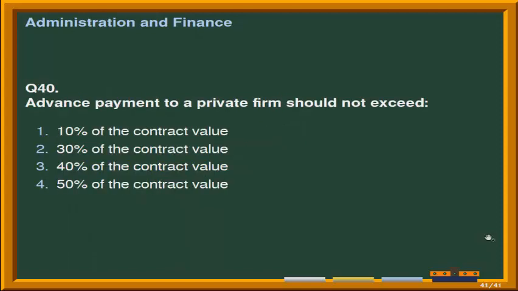Next question is, advance payment to a private firm should not exceed. Options are number 1, 10% of the contract value. Second option is 30% of the contract value. Third option is 40% of the contract value. And the last option is 50% of the contract value. Correct answer is advance payment to a private firm should not exceed 30% of the contract value. So the option second is correct answer.